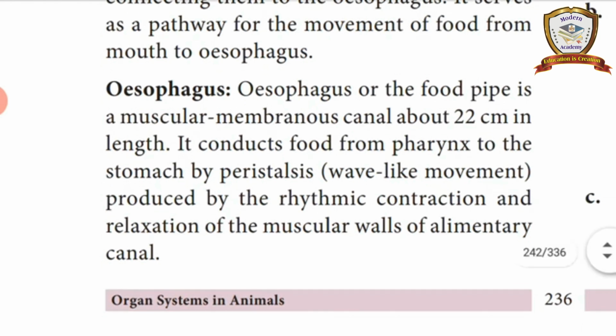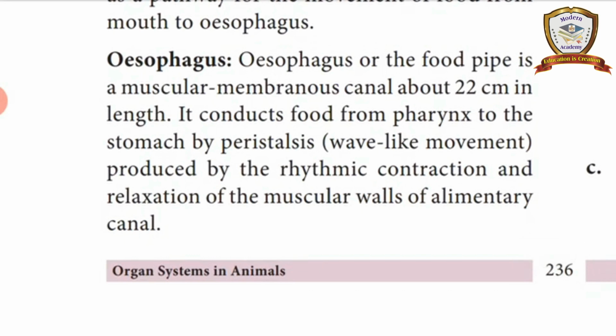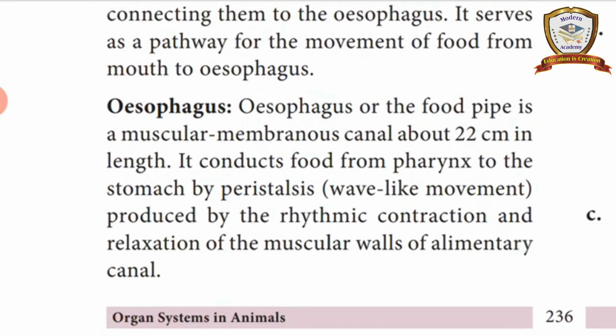I'll ask you one question. Can we eat food upside down? You are standing upside down, that means your head is downside. At that time, can you eat the food? Is it possible? Yes, really it is possible. Why? Because our food is conducted by the peristalsis movement.